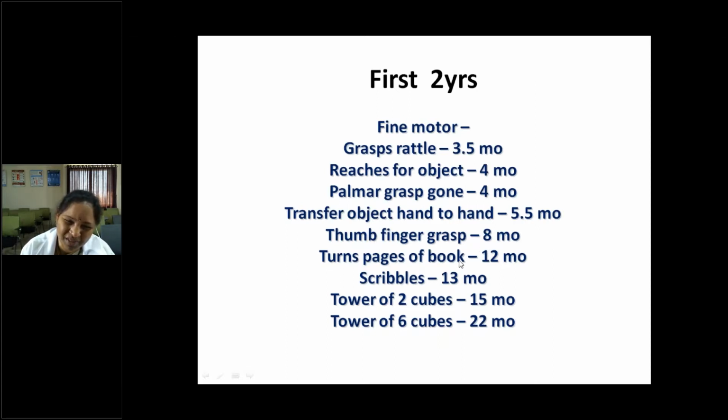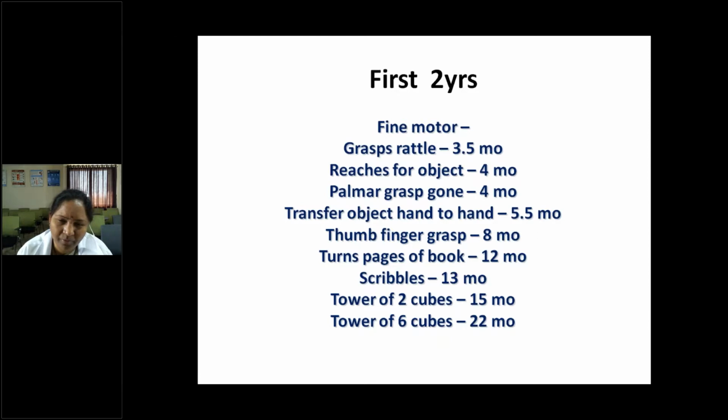Usually some examiners will ask when the immature pincer grasp develops, around 7 to 8 months, but the mature pincer grasp around 9 to 11 months. Scribbling by 13 months, tower of 2 cubes at 15 months, and tower of 6 cubes at 22 months. This comes by repeated reading, or if you observe the child of a relative or cousin, then only can you remember. So just remember the main important milestones.